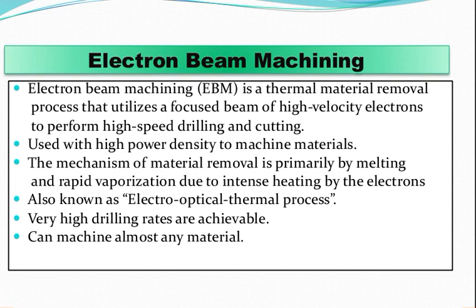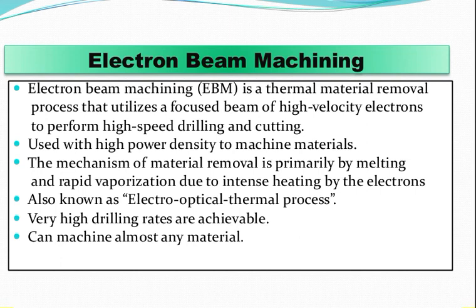It can focus to a point of diameter 10 to 200 micrometer. It can also use a power density up to 6,500 billion watt per millimeter square. Such a power density can vaporize any substance immediately. Thus, electron beam machining is nothing but a very precisely controlled vaporization process.